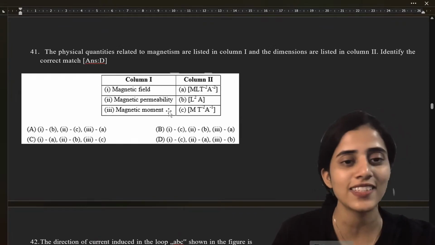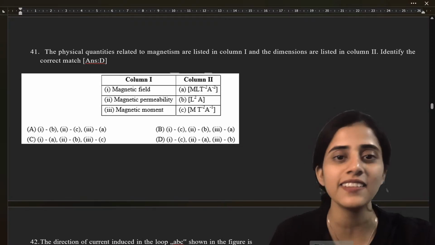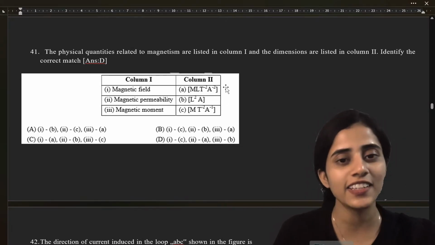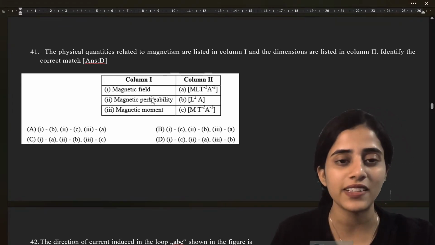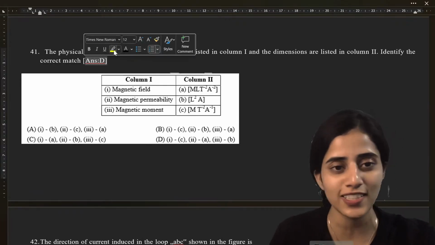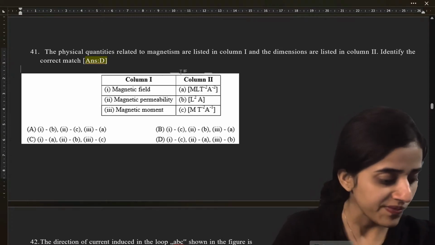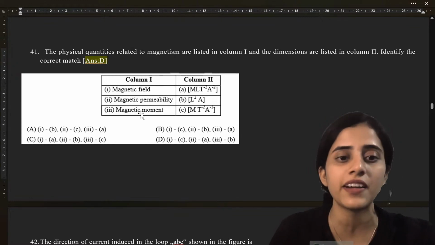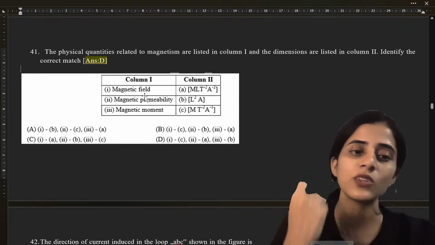Next question, also the answer is here, but still. The physical quantities related to magnetism are listed in column 1 and the dimensions are listed in column 2. Identify the correct match. You should do it. The answer is D. It's already written here. Shouldn't have been written, but still. Can you all do it? You have to find the dimensions of magnetic field, magnetic moment, magnetic permeability. You can actually find out any two. If two are correct, then you can choose that option.